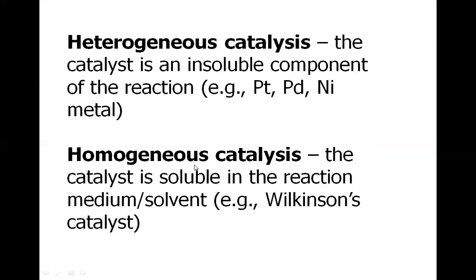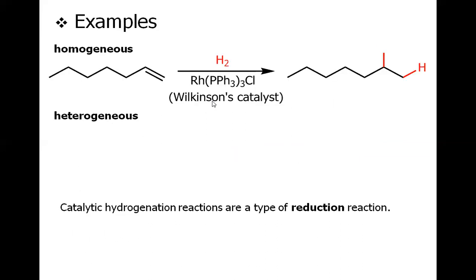Now, in catalysis, there are two types: one is called heterogeneous catalysis, the other is called homogeneous catalysis. As the name suggests, homogeneous catalysis is a catalyzed reaction in which the reactant and the catalyst are in the same phase. However, in heterogeneous catalysis, the catalyst and the reaction phase are different. For example, metal-catalyzed reactions with platinum, palladium, or nickel are called heterogeneous catalysis.